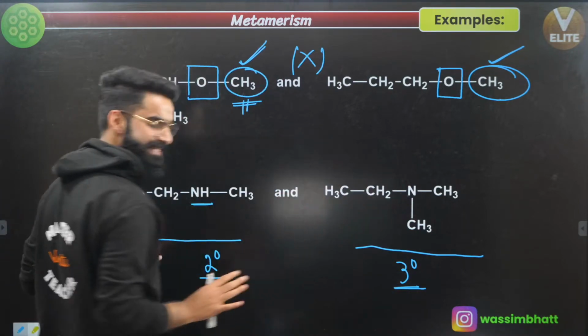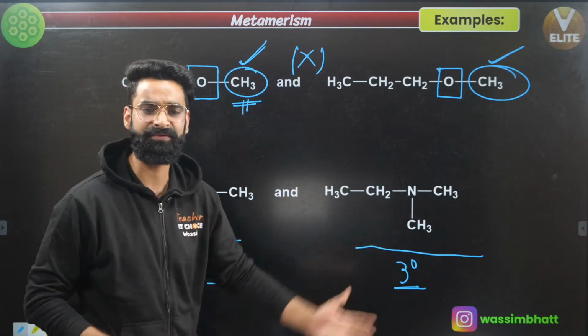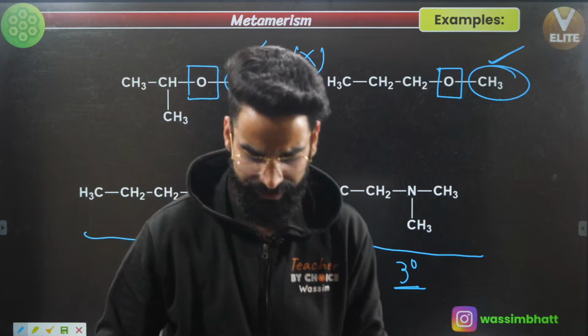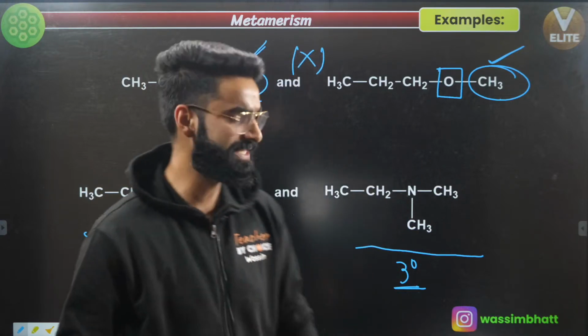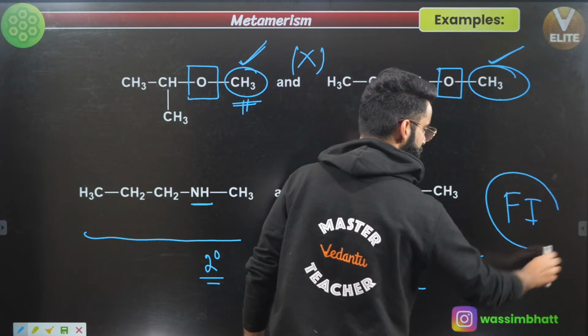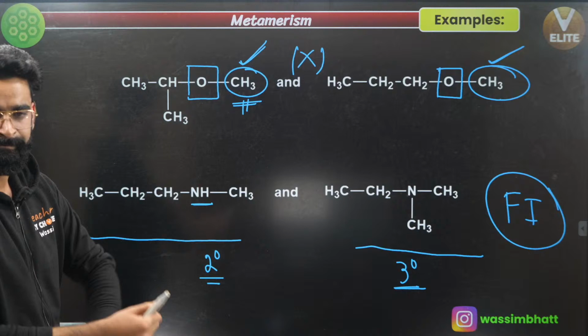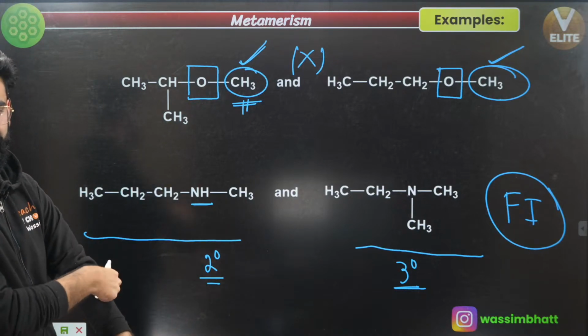First of all, their molecular formula is the same, right? But this is a 2 degree amine, this is a 3 degree amine. So these are going to be directly the functional isomers, right? In the last session, I've told you, correct? So these are clearly going to be the functional isomers. Correct?